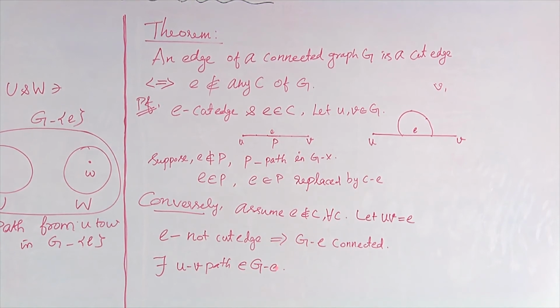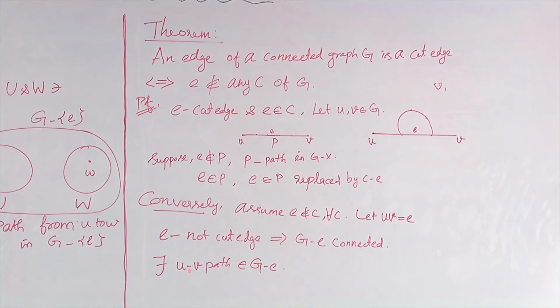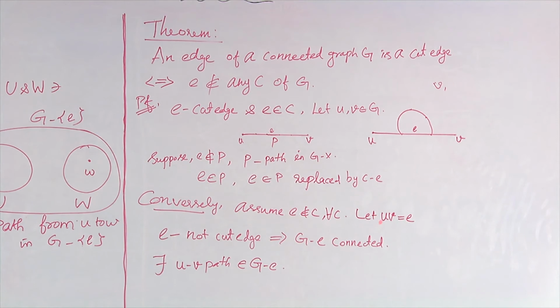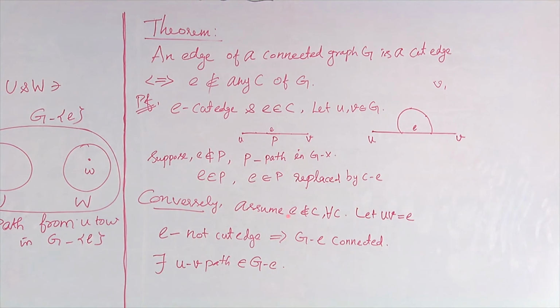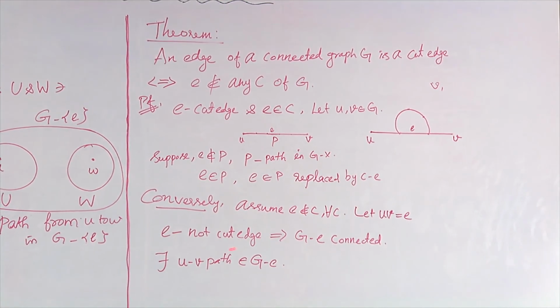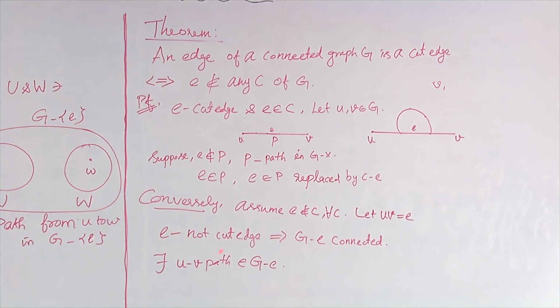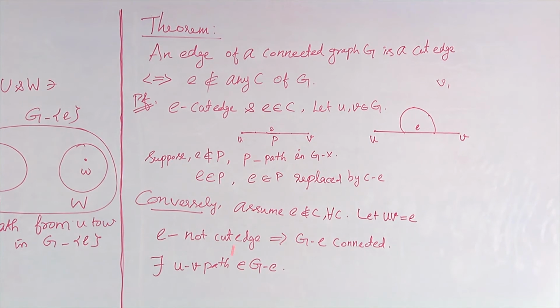So now listen here. This path UV along with the line E that connects UV in G forms a cycle, right? So this UV path along with the line E in G forms a cycle. That is again a contradiction because I have assumed E does not belong to a cycle C of G, which means that it should be a cut edge. My assumption is wrong, so E should be a cut edge. So the converse part is also over.